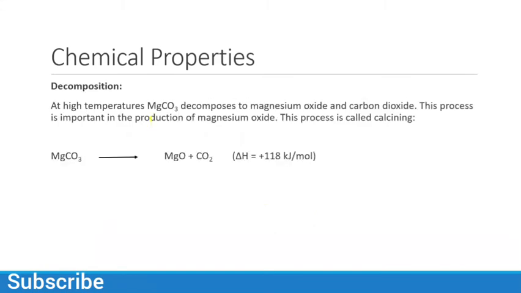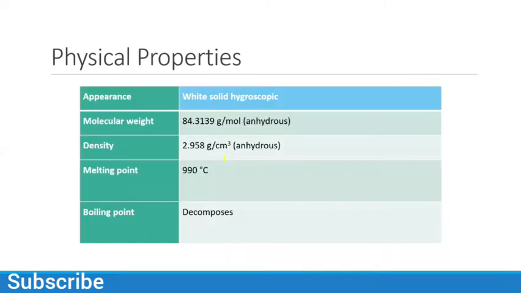At high temperature, magnesium carbonate decomposes to magnesium oxide and carbon dioxide. It is very important in the production of magnesium oxide, and this is known as calcining. The process of heating any mineral source is known as calcining. So the physical properties: it is a white, hygroscopic solid.